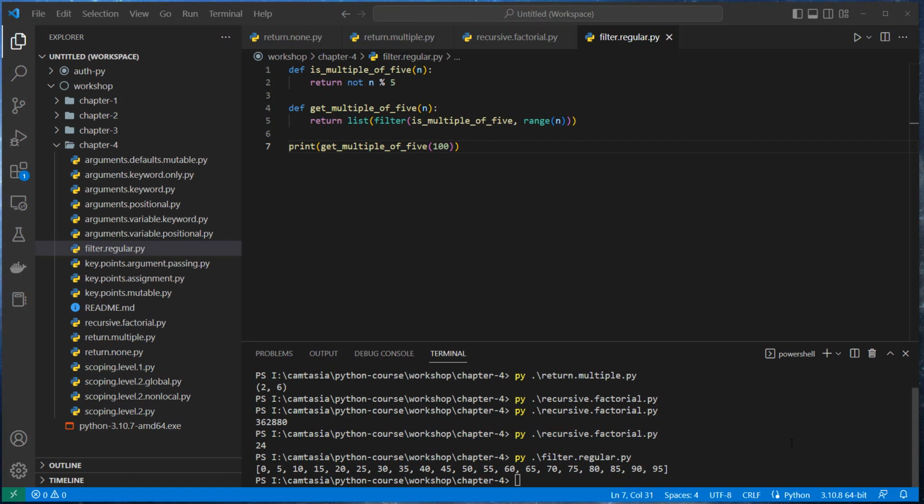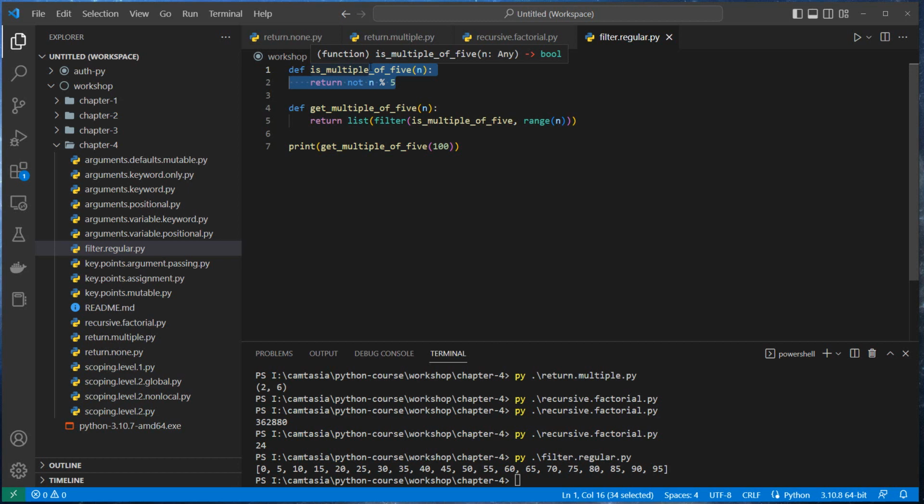Note here how you use is_multiple_of_5 to filter the first n numbers. It seems a bit excessive. The task is simple. We don't need to keep the is_multiple_of_5 function around for anything else. Let's rewrite it using a lambda function.